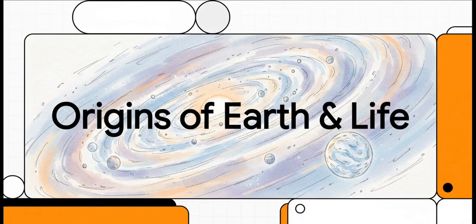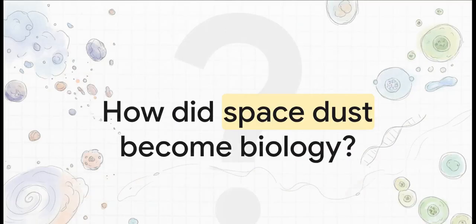Welcome to this explainer. The story of Earth doesn't actually kick off with green continents and endless blue oceans. It starts way, way back, about 4.6 billion years ago, in a totally chaotic, honestly kind of unremarkable, dust-filled neighborhood of the Milky Way. Today, we're zooming way in to witness the ultimate transformation. We're going to see how a spinning, lifeless cloud of gas somehow managed to engineer the living, breathing planet that we call home. Which brings us to the absolutely massive question we're tackling today.